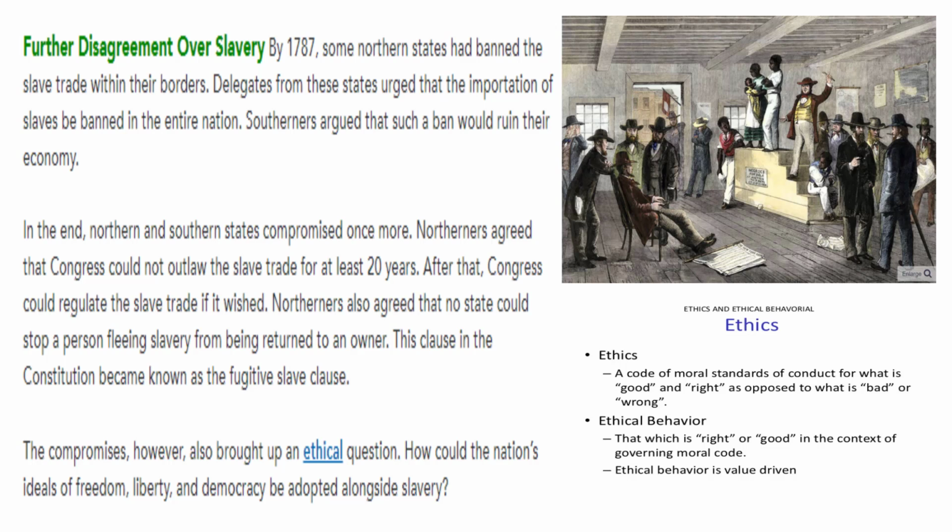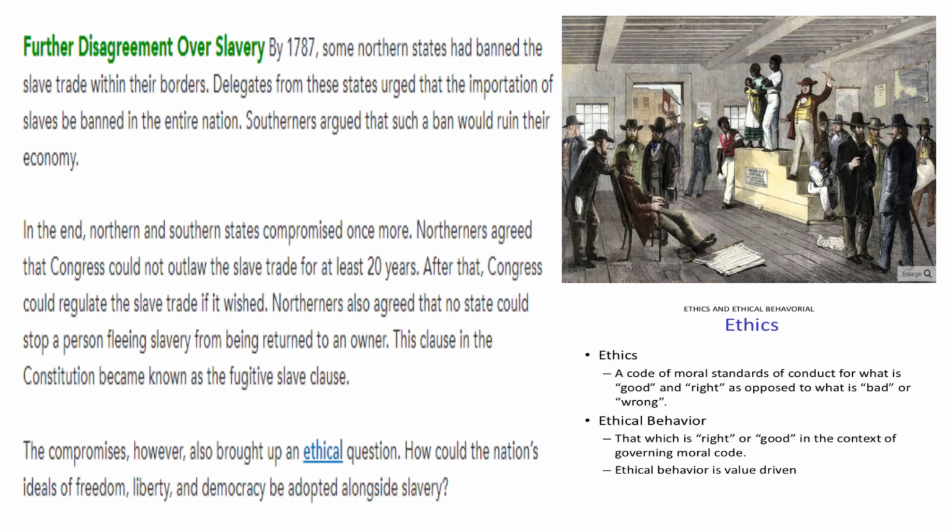Question number 19. The northern states and southern states compromised again over the slave trade. What did the North get out of the deal? Well, what the North got out of the deal is that in 20 years, they thought that perhaps they could outlaw the slave trade then. So yes, it got pushed off 2 decades, but in the Northerners' viewpoint, they thought, well, we'll have more people, so over time we'll have more influence in the House of Representatives, and eventually we can get this to pass, that we can outlaw slavery. So they got the promise that in 2 decades, there was a good chance that they might be able to get rid of slavery. On question 20, what did the South get out of the deal?